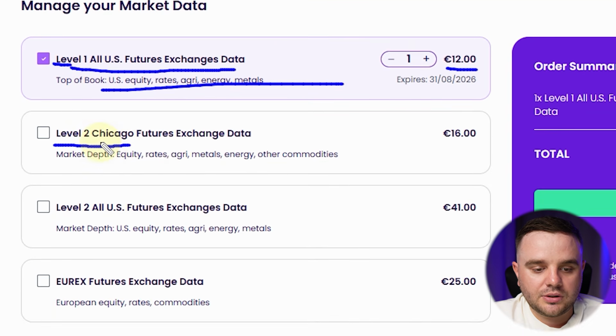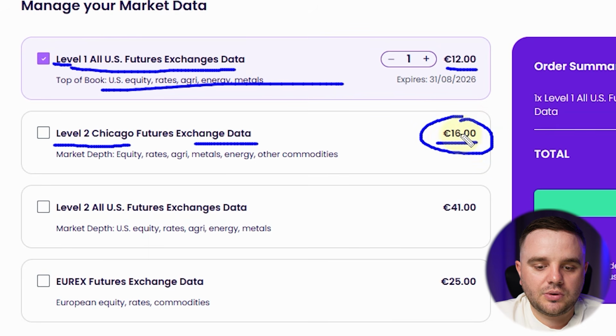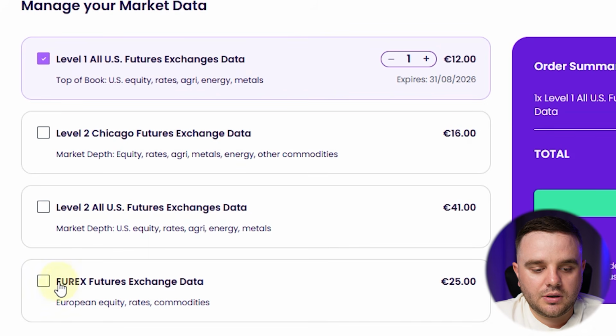Level 2, Chicago futures exchange data. It is CME, which I buy on the dxFeed for 39 USD. Here on this prop, you can buy it for 16 euro. It's nearly 20 USD, like half. Or if you need European futures, it is 25 euro. Of course, in most cases, buying it through a company where you have an account or a prop firm will be cheaper.